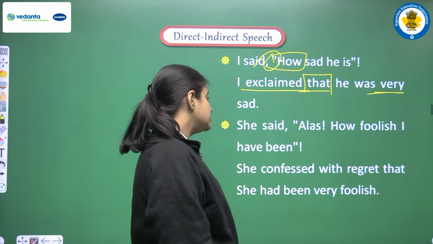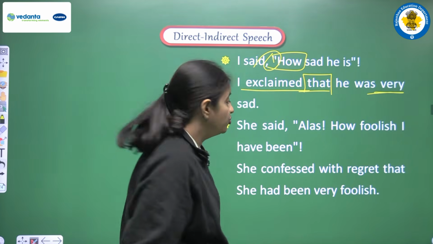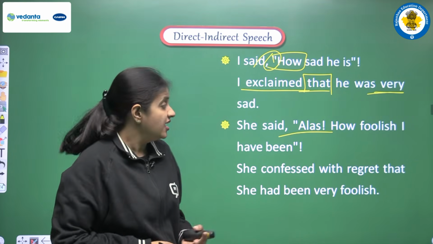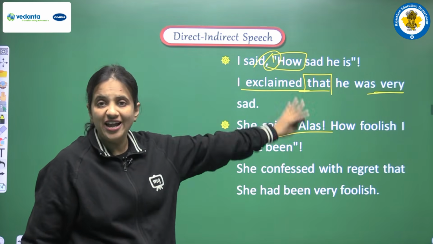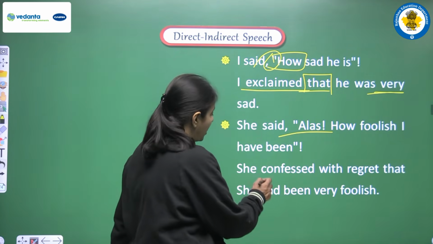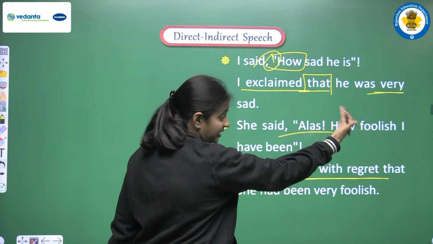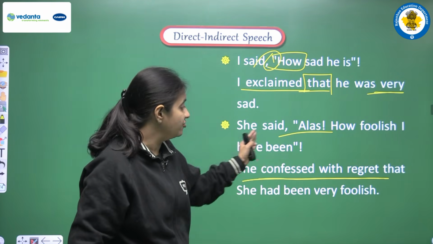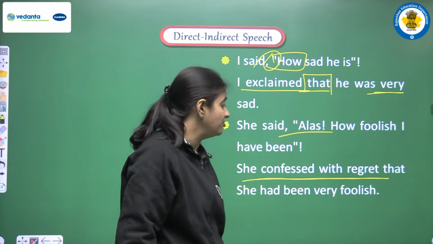Next, she said, alas, how foolish I have been. So we can say that alas is a word that is showing a deep sadness, and next is how foolish I have been. So according to that we are doing the conversion. We are writing confessed with regret, because she is regretting this thing now, that she was very foolish. So we are writing that she confessed with regret that she had been very foolish.